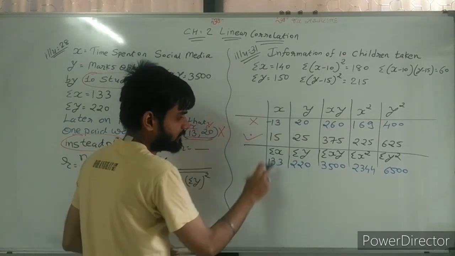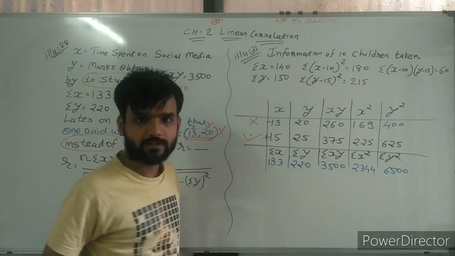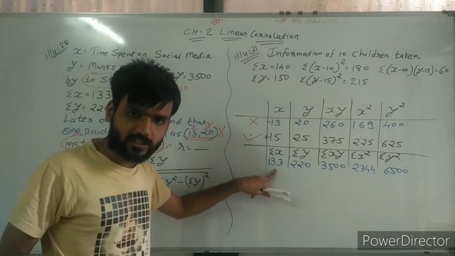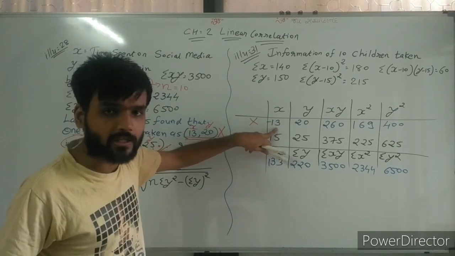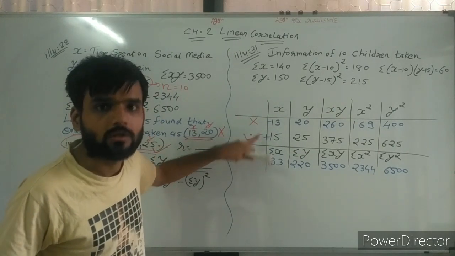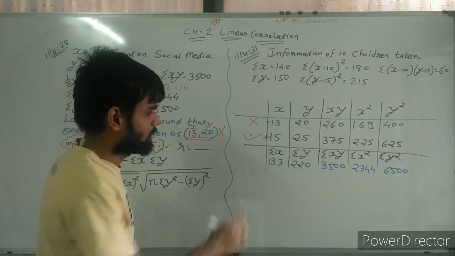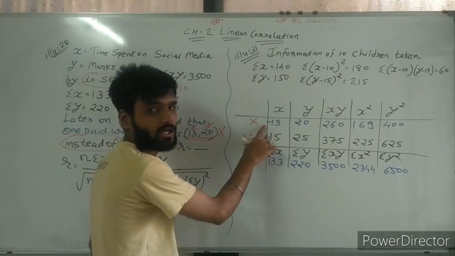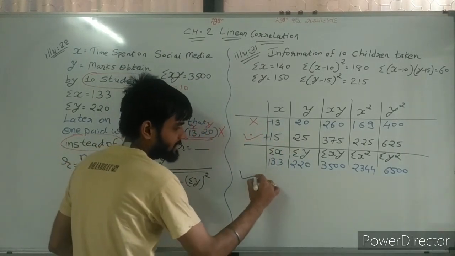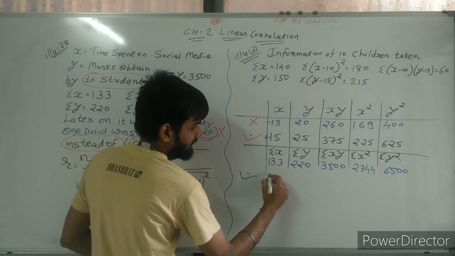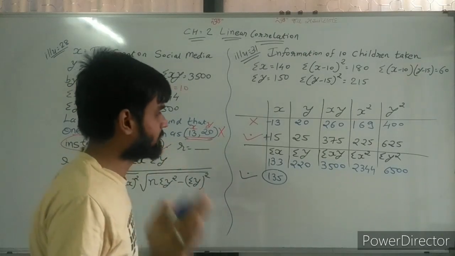So we are deducting 13 from 133 and adding 15 in 133. So 133 plus 15 minus 13. Why are we deducting? Wrong means deduct, add the correct thing. Simple one. So 133 minus 13 plus 15. You will get the correct answer of sigma x, and that is 135. This is the correct value.